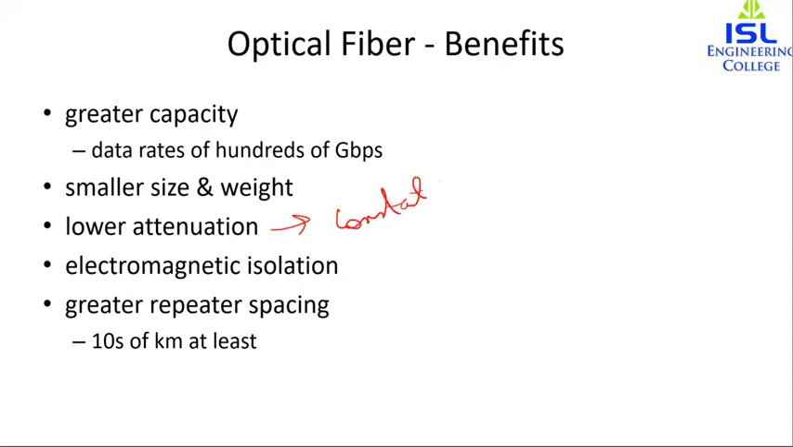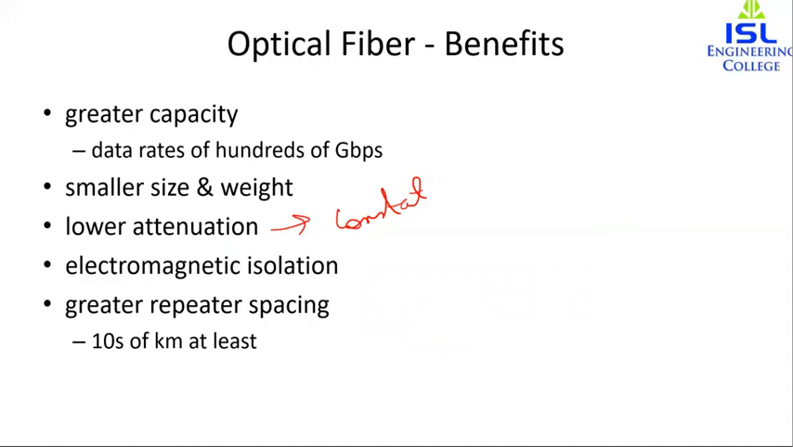Next, we have the electromagnetic isolation. What that means is optical fiber systems are not affected by electromagnetic interference, like noise or crosstalk. Also, in addition, the security is good, as fiber is difficult to tap, so there is a high degree of security. Next, we have greater repeater spacing.